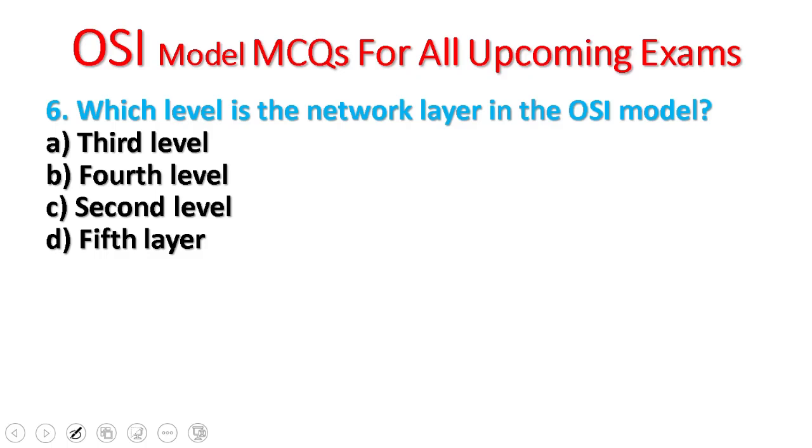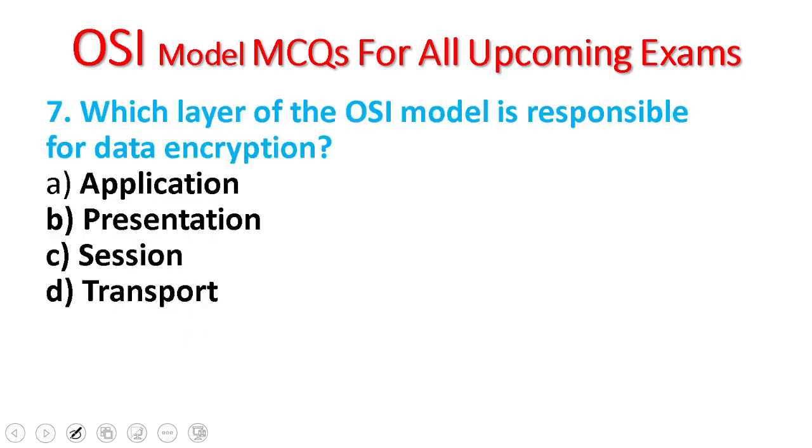Question number 6. Which level is the network layer in the OSI model? Third level, fourth level, second level, fifth level. The third layer in the OSI model is the network layer.